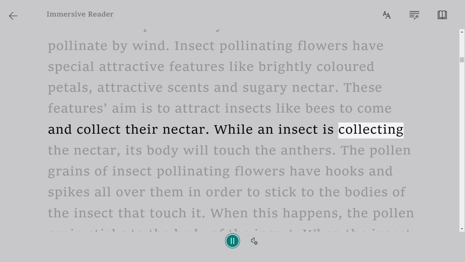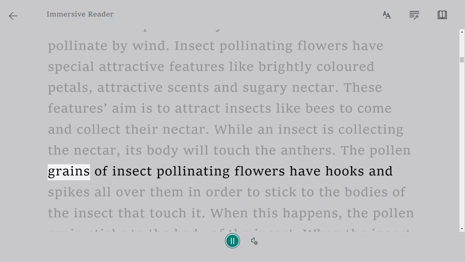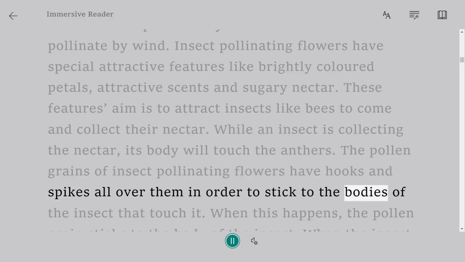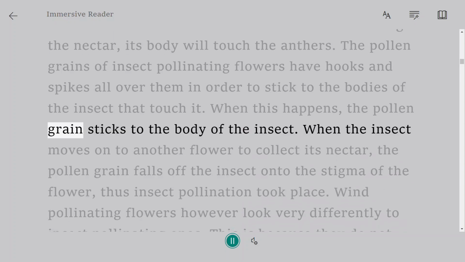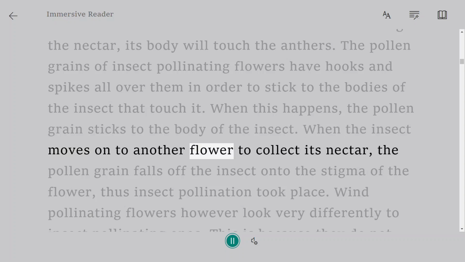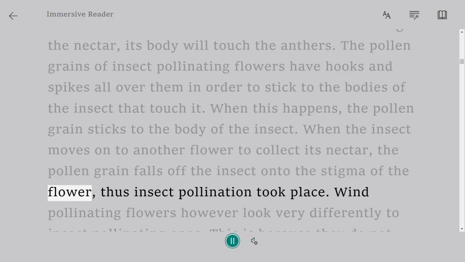While an insect is collecting the nectar, its body will touch the anthers. The pollen grains of insect pollinating flowers have hooks and spikes all over them in order to stick to the bodies of the insects that touch them. When this happens, the pollen grain sticks to the body of the insect. When the insect moves on to another flower to collect its nectar, the pollen grain falls off the insect onto the stigma of the flower, thus insect pollination took place.